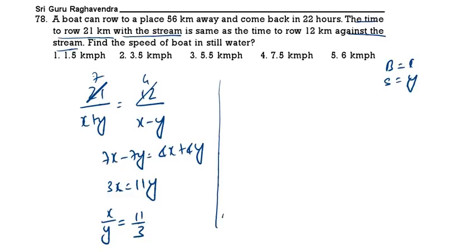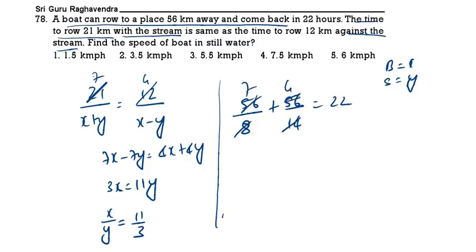Now come to the first line. A boat can row 56 kilometers away and come back. So away means 11 minus 3, that is 8, and come back 11 plus 3, that is 14, in 22 hours. This is 7, this is 4. So 11x is equal to 22. Therefore x is equal to 0.5.